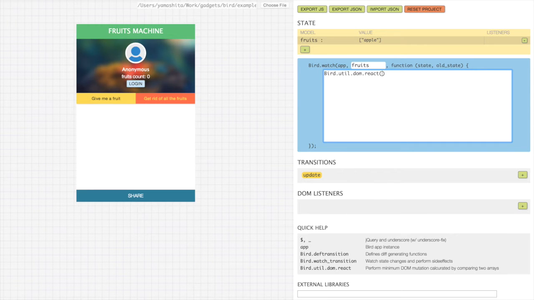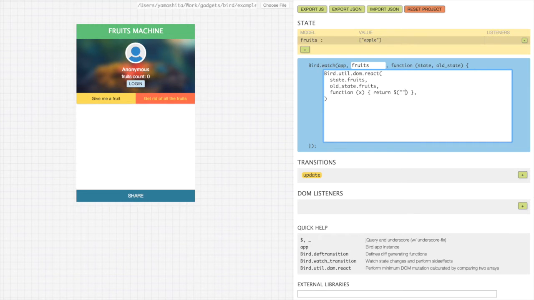First argument to it will be state.fruits, and the second one is the same array but from the previous state. So it's gonna be oldState.fruits. The third argument will be the function that takes the content of an array and returns a DOM element.